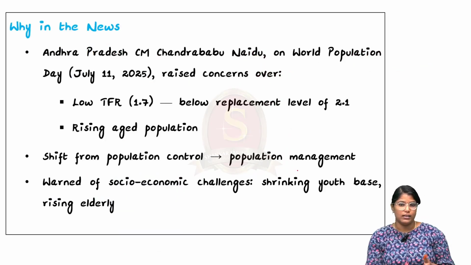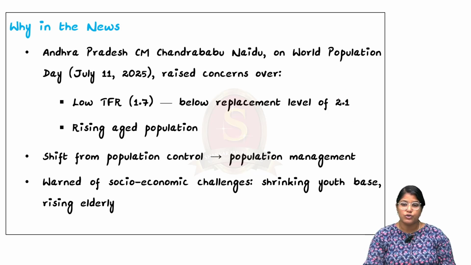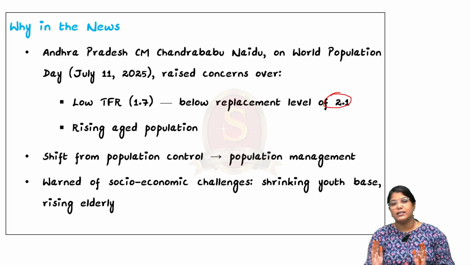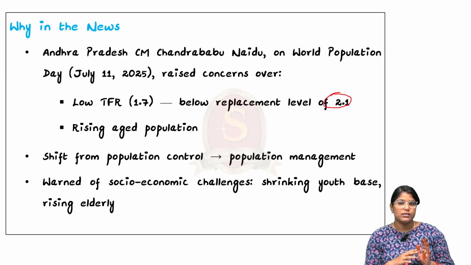What the article is telling is that the fertility rate is declining. That is, currently the total fertility rate is only 1.7. However, the replacement level is 2.1. So there is a mismatch here. This is leading to an increase in the aged population. So this is causing a lot of concern when it comes to governance, because primarily governance has concentrated on population control, how to reduce the population. But now governance has to focus more on how to manage the population and how to reap the demographic dividend.